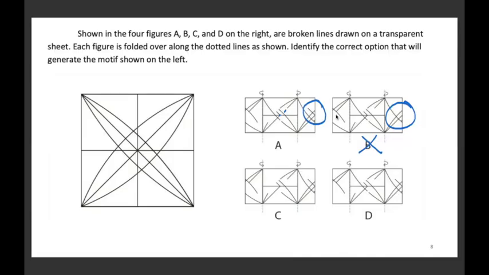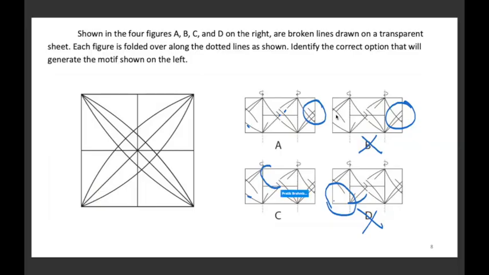Between A, C and D, again, when you compare, if there is any line which is missing, in option D, we find this part. जो ये C में दिख रहा है, A में भी ये दिख रहा है, वो missing है. But then we don't see here another line compensating that missing line. So D गलत है.